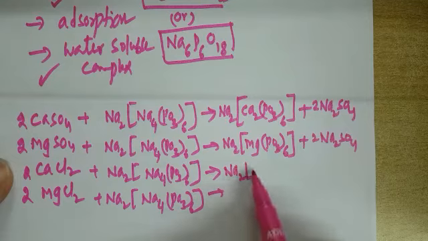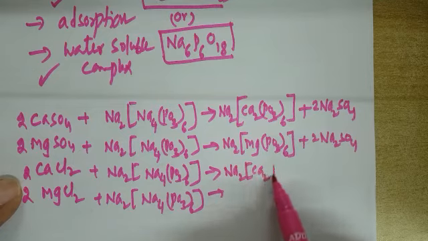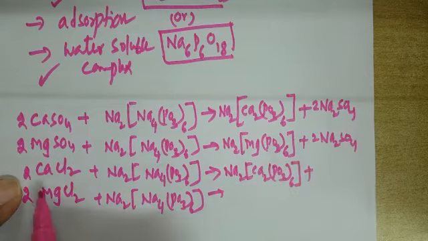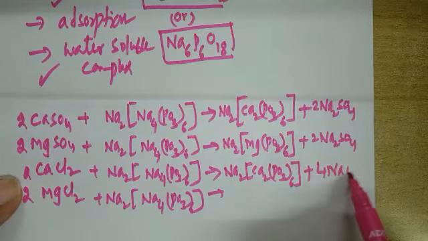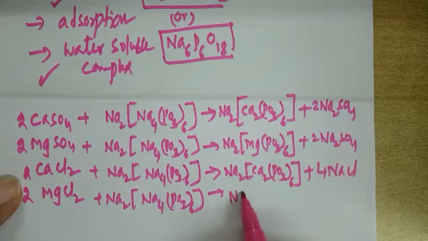Na2 Ca2 (PO3) taken 6 times plus 4 chlorines, 4 sodiums, 4 NaCl. Similar way you can create another reaction.